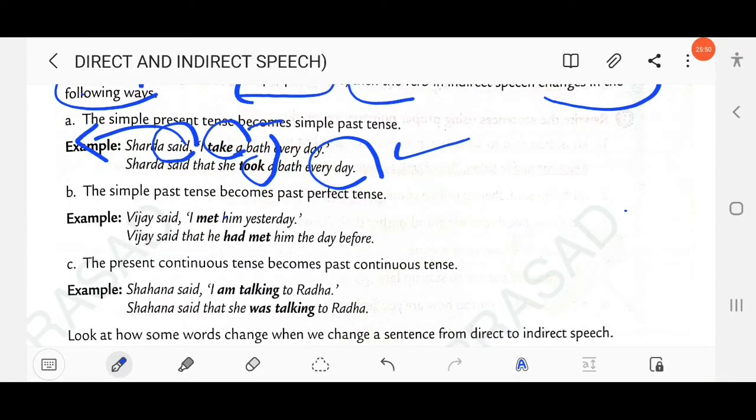Then next, the simple past tense becomes past perfect. Here, "met" is simple past, and it becomes past perfect: he had met. Vijay said that he had met him the day before.